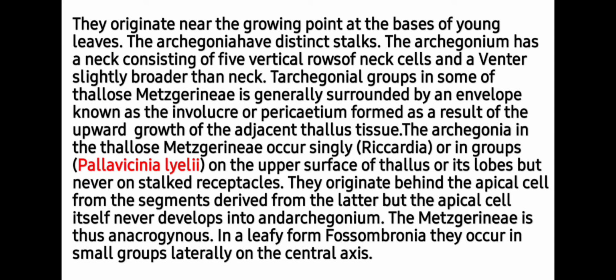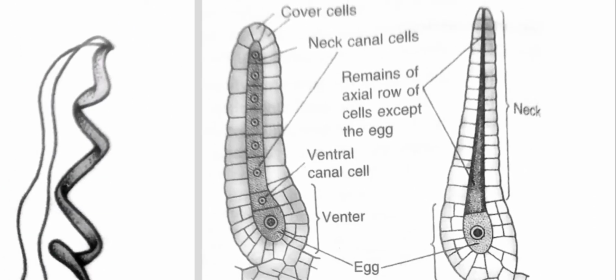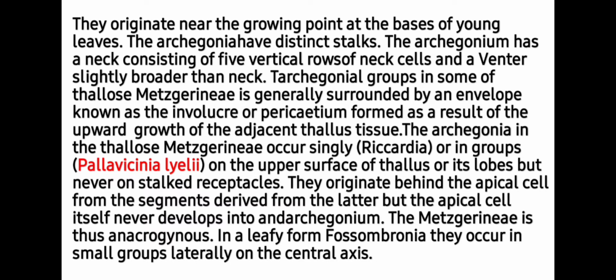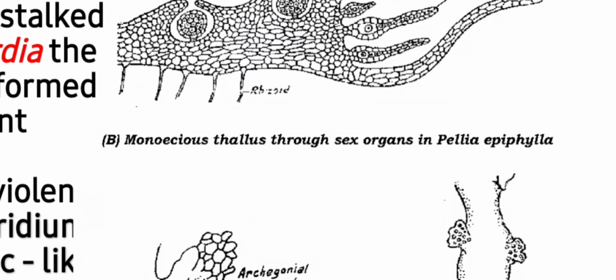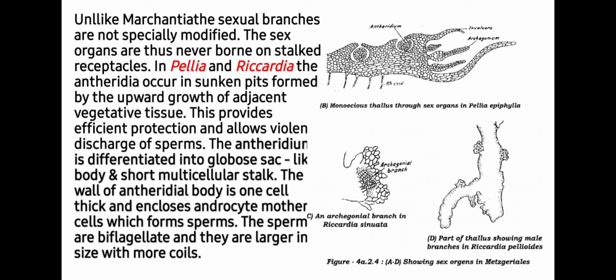The archegonia have a distinct stalk. The archegonium has a neck consisting of 5 vertical rows of neck cells and a venter slightly broader than the neck. Here you can see they have 5 vertical rows of cells and the venter cell is larger as compared to other cells. Archegonial groups in some of the thalloid Metzgeriales are generally surrounded by an envelope known as involucre or perichaetium, formed as a result of upward growth of the adjacent thallus tissue. So you can see the outer wall is the involucre or perichaetium which encloses the archegonia.